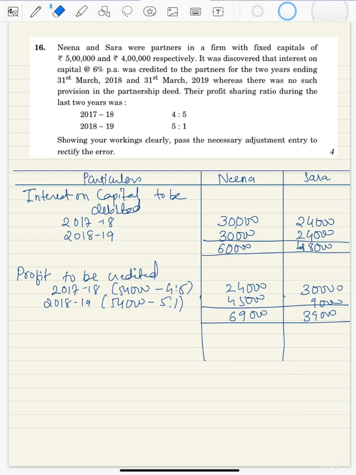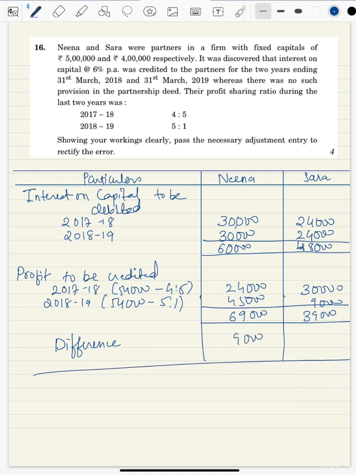So let us find out the difference. The difference is 9,000. This is what we are supposed to take back from Nina, and this is what we are supposed to give. She will give 60,000 and she will get 69,000, so 9,000 rupees to be credited to her. And here we can see Sara is supposed to pay 48,000 back and she will get only 39,000, so 9,000 will be debited to her account.